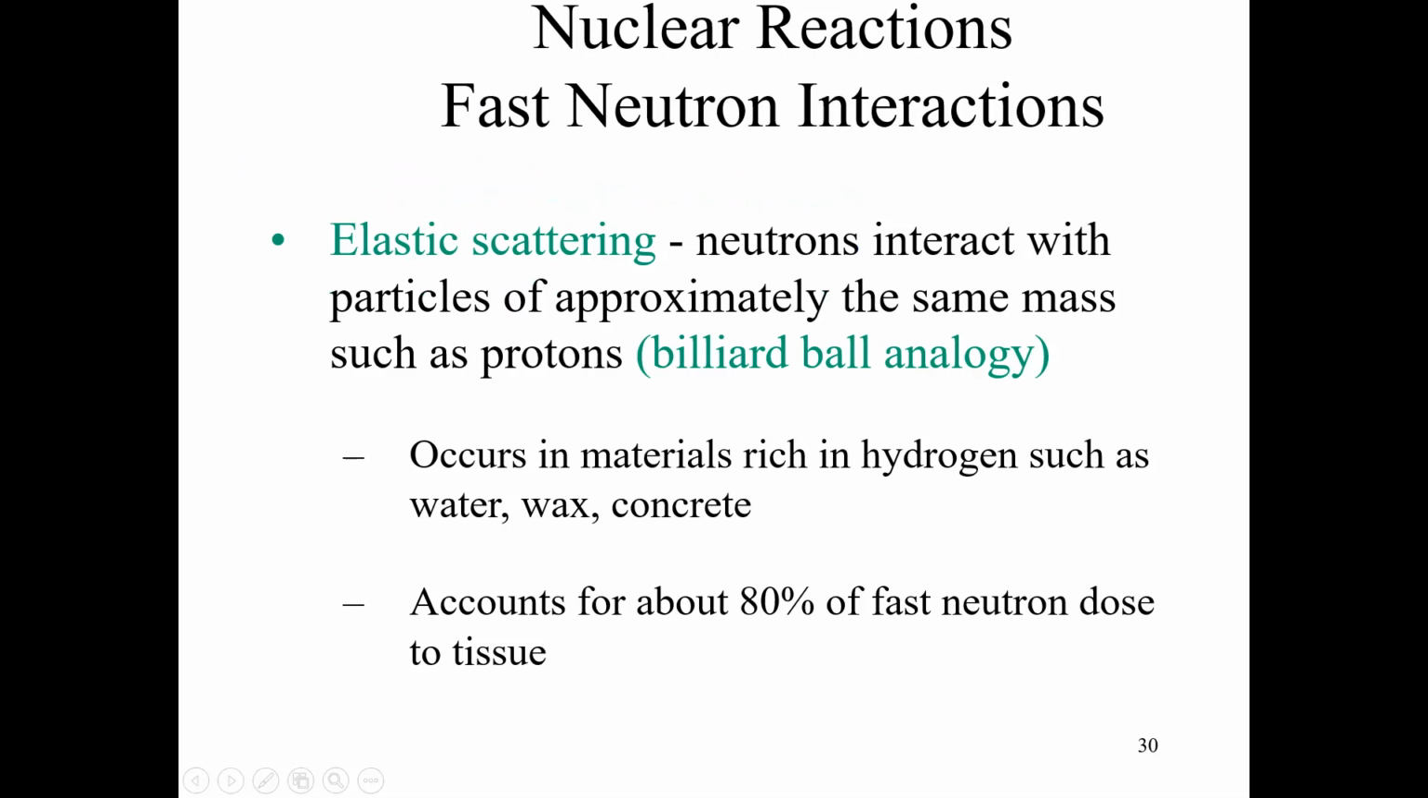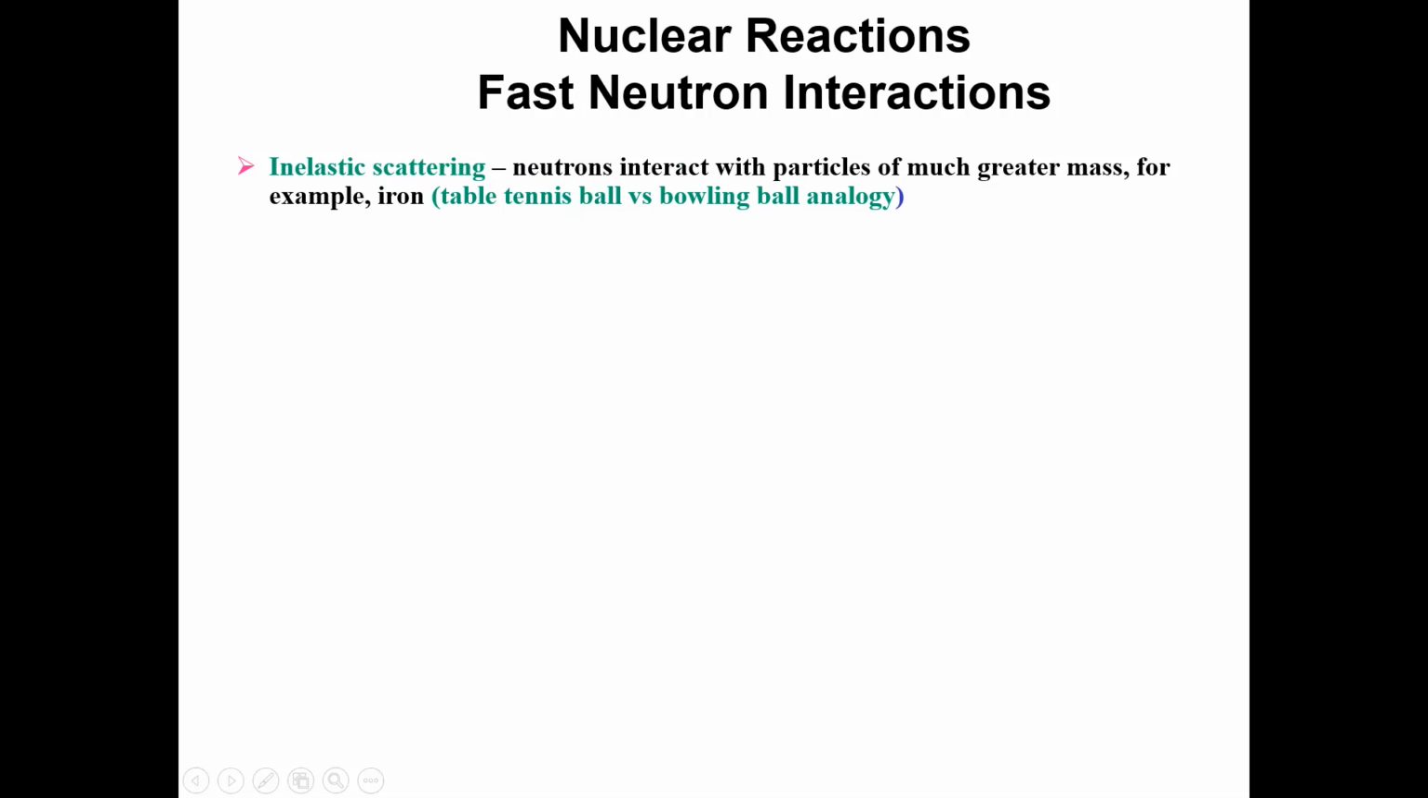These are examples of elastic scattering of neutrons, a type of material in which elastic scattering occurs for fast neutrons. It occurs mostly for materials which are rich in hydrogen, and it accounts for about 80% of fast neutron dose to tissues. Now inelastic scattering.